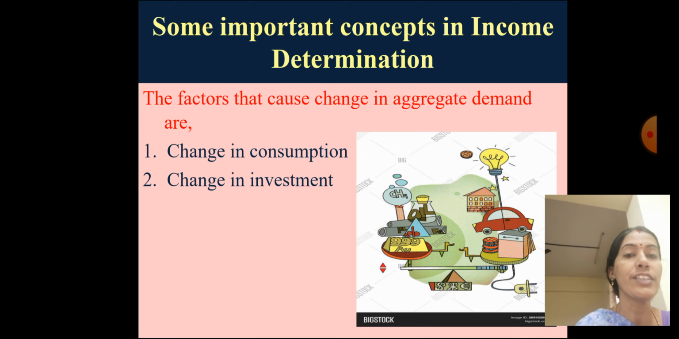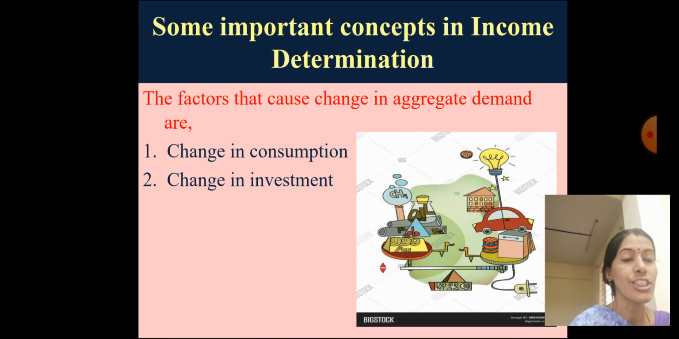And at last we are going to discuss another important concept. You know that aggregate demand is dependent on two important factors, which are change in consumption and change in investment. Here change in consumption can be autonomous consumption or induced consumption. And change in investment, as per this concept, we are assuming the investment does not change. It is an autonomous investment which does not depend on income.